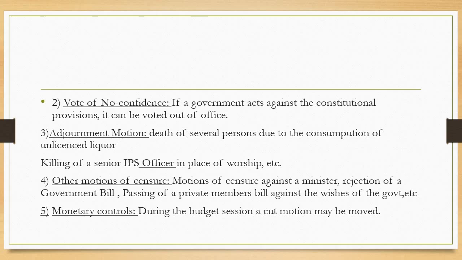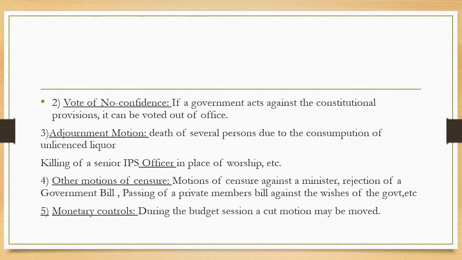And fourth one, we have other motions of censure. The parliament exercises its control over the government by other motions which, if passed, amount to no confidence.